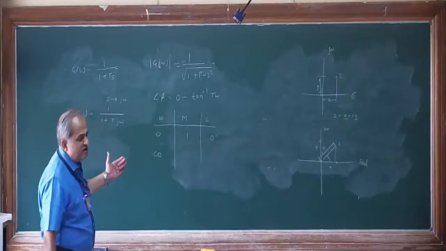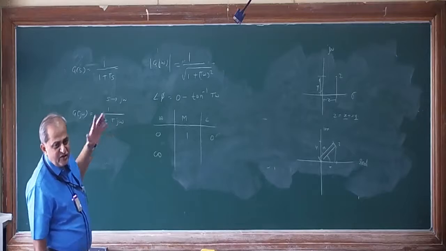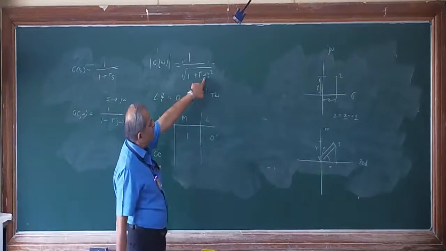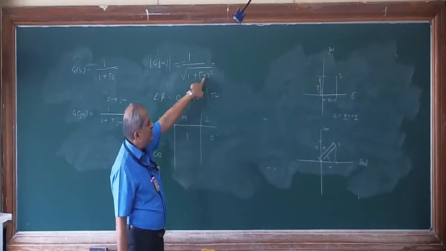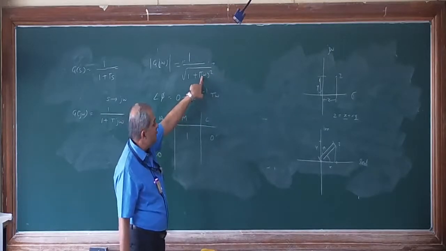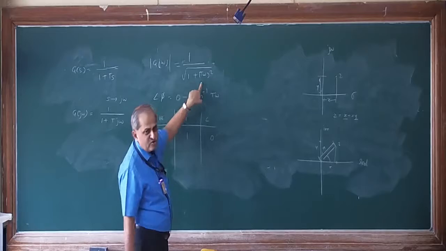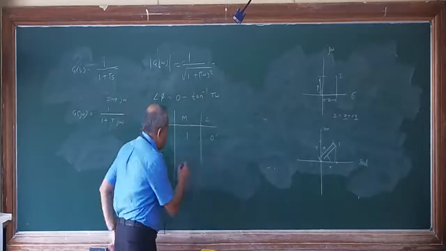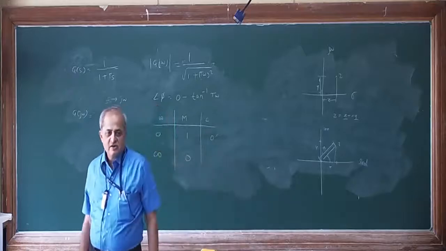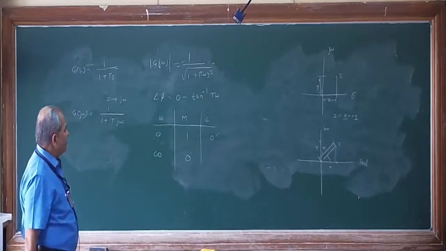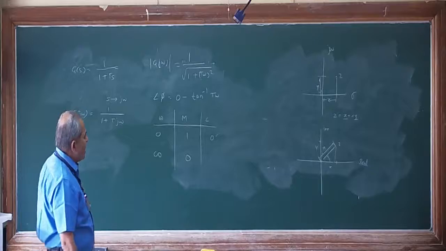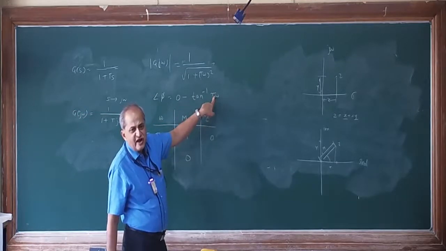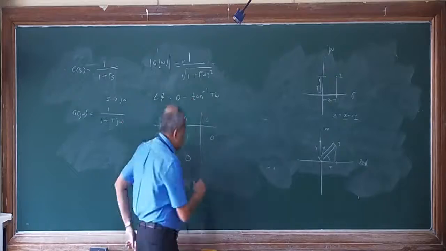Then the second value is, put omega is equal to infinity in the magnitude as well as in the phase angle formula. In the magnitude formula, infinity multiplied by anything is infinity, infinity square is infinity, plus 1 is also infinity, root of that is also infinity. Anything divided by infinity is 0. So the magnitude will become 0. And angle is tan inverse of infinity, which is 90 degrees. This sign is negative, so it will be minus 90.